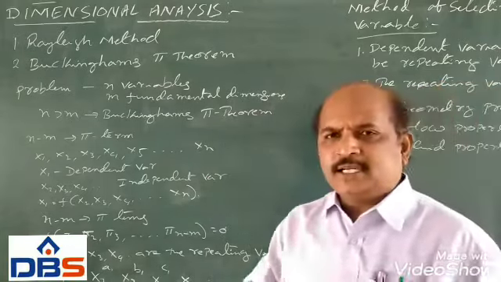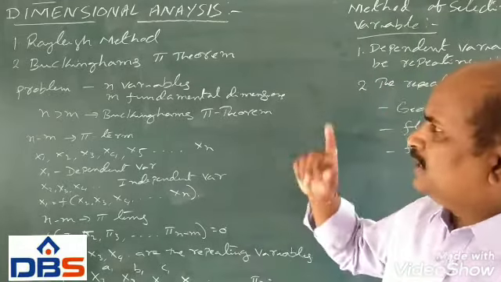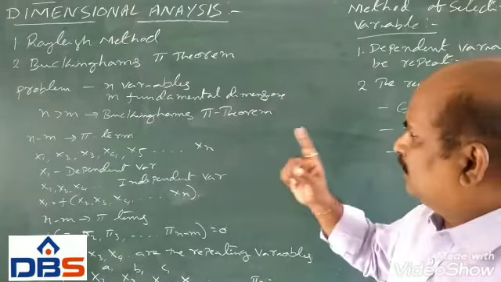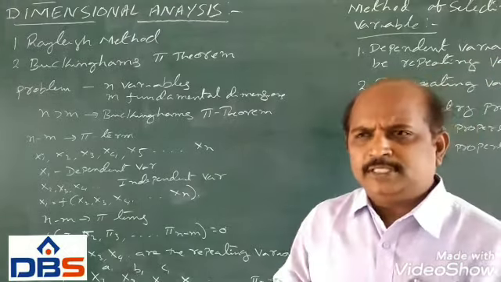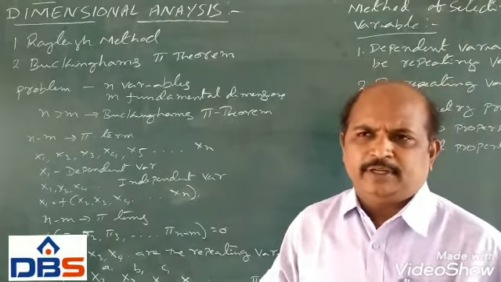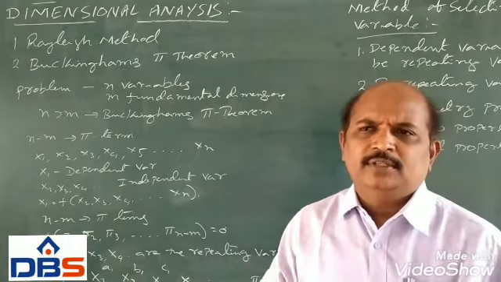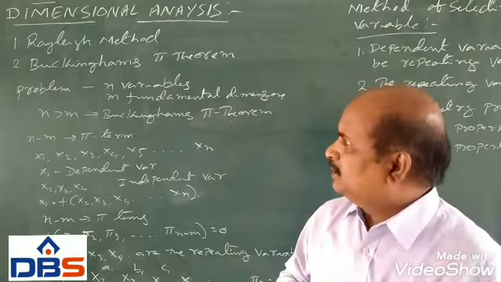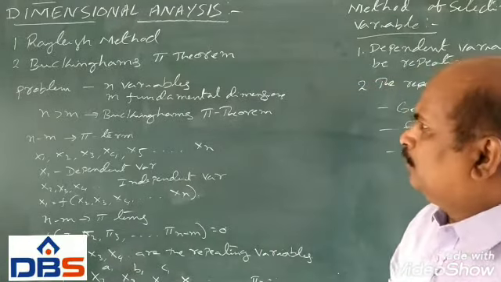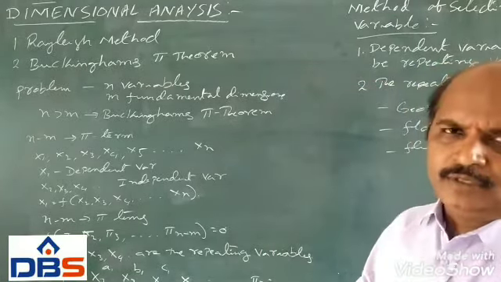Again, in dimension analysis there are two methods: one is Rayleigh's method, another is the Buckingham Pi theorem. Using both methods we can find the equations of heat transfer and fluid mechanics. But here we are going to use the Buckingham Pi theorem. Why?